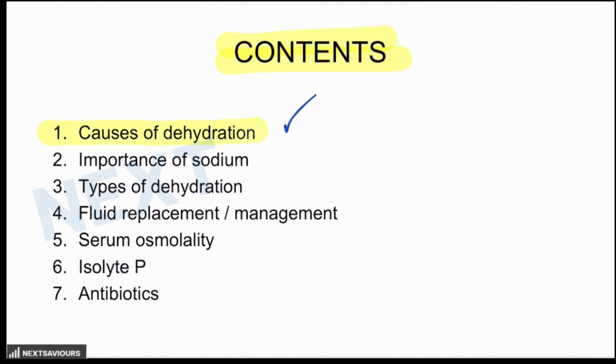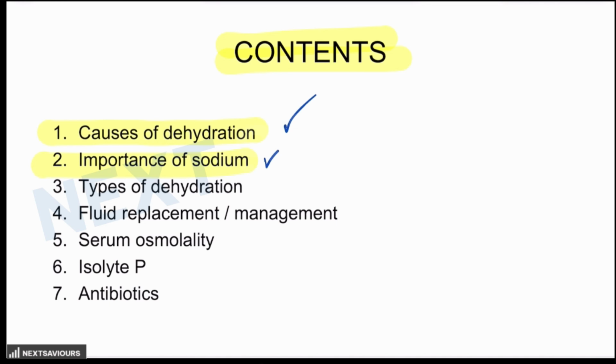Second is the importance of sodium. Because dehydration is managed by fluid resuscitation or replacement of the fluid, and sodium is an important component of the fluid. So sodium levels are very important in deciding the management, when to use the isotonic fluid, when to use the hypotonic fluid. Do all patients having hypernatremia require hypotonic fluid or not, or do all patients of hyponatremia require hypertonic fluid or not? Identifying the concentration of sodium in the question is extremely important for you to reach the correct answer.